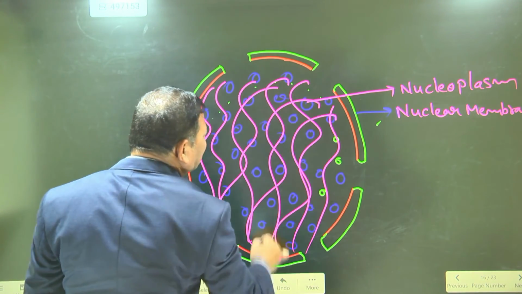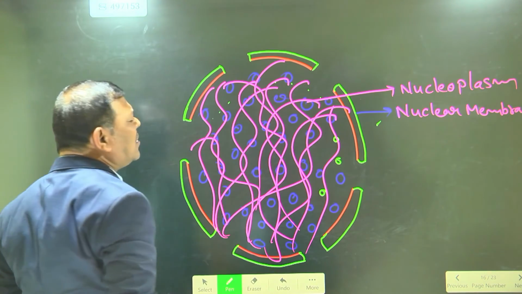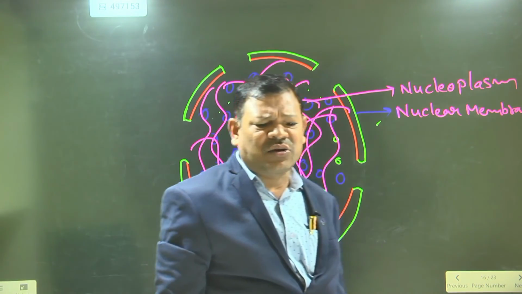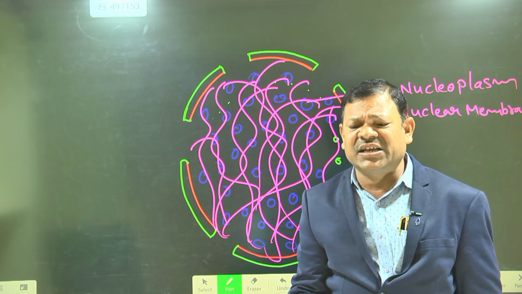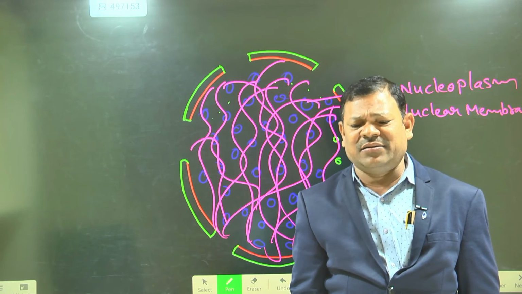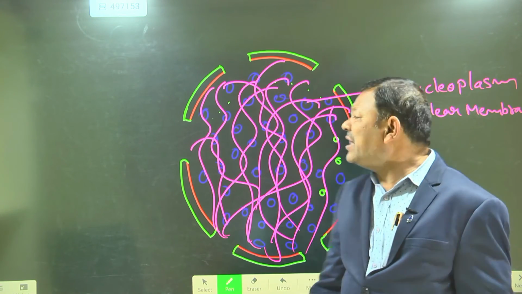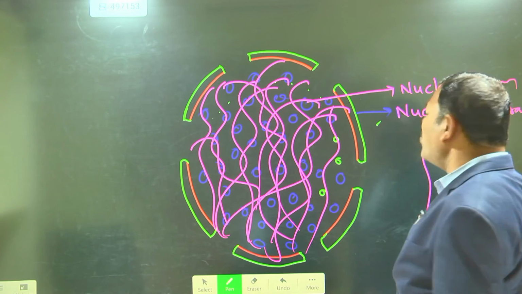These thread-like, stained structures are nothing but chromatin material. The chromatin material is made up of genetic material, DNA and histone proteins. The thread-like structures are called chromosomes.